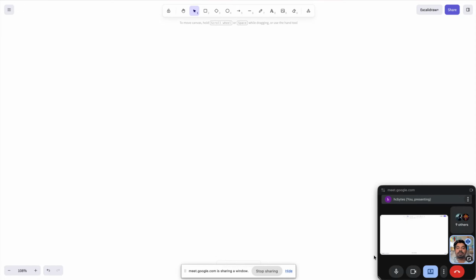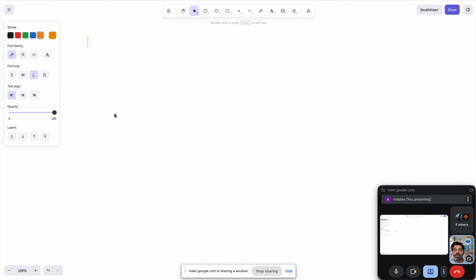So let's start with today's session. Today we need to cover module 2. Module 2 is nothing but prompt engineering. Correct?